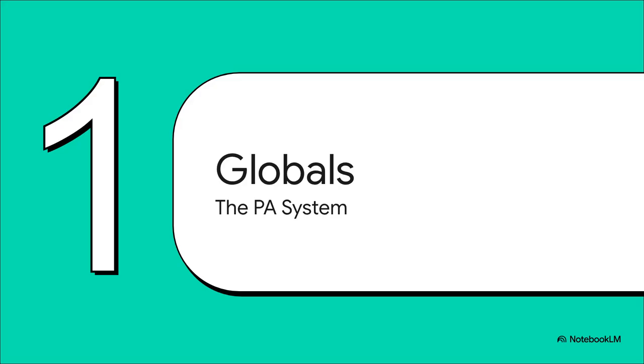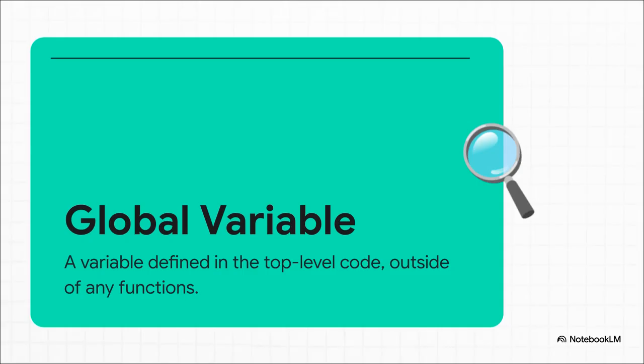First up, let's talk about those big school-wide announcements. You know, the ones that everybody can hear no matter where they are. In our code, these are the global variables. So here's the official textbook definition. A global variable is any variable you create at the very top level of your script. It's not tucked inside any functions or anything. It's just declared right out in the open for the entire program to see.